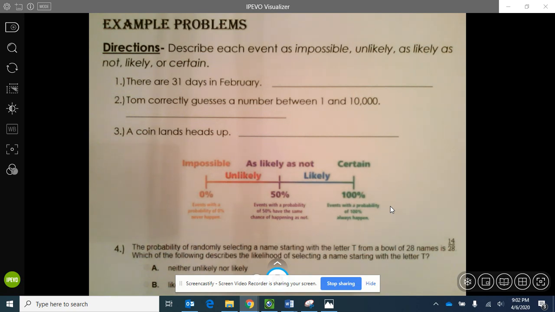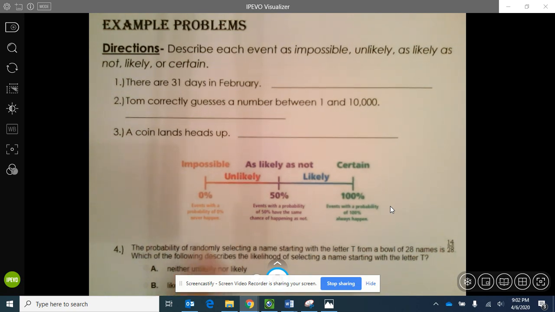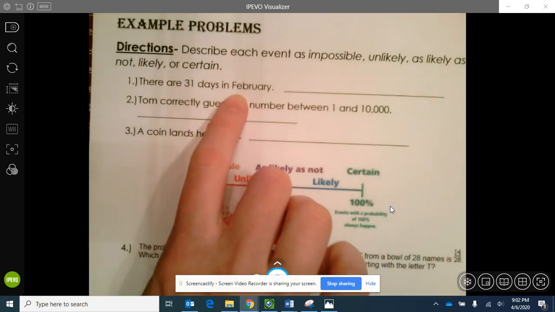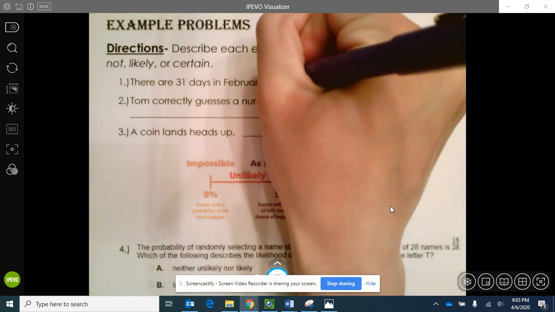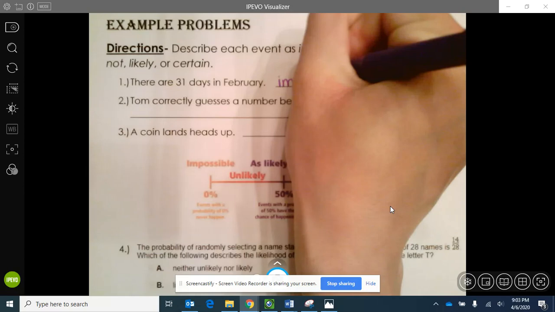So let's look at all of these events and classify them on this continuum. Number 1: there are 31 days in February. So if you think about the month of February, it definitely doesn't have 31 days. It's never going to have 31 days. So the probability of having 31 days in February would be 0%. So this would be an impossible event.